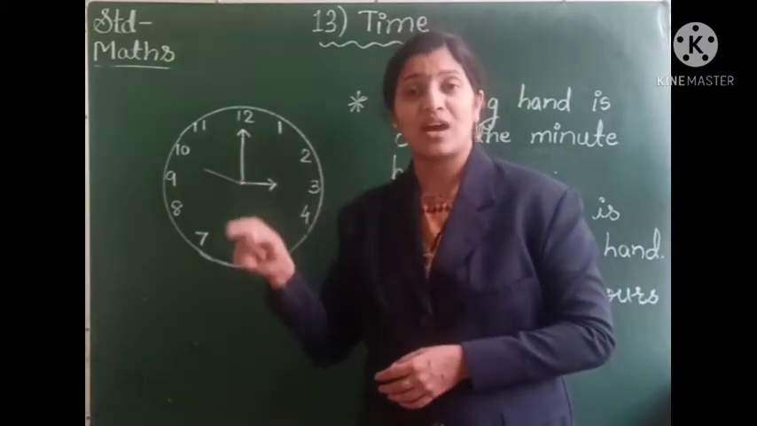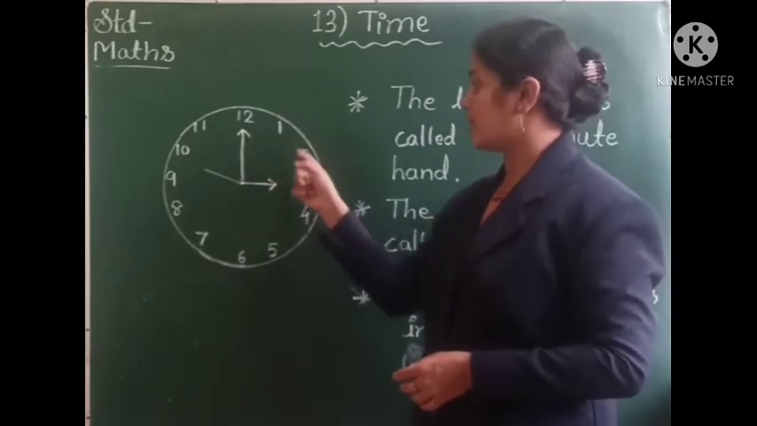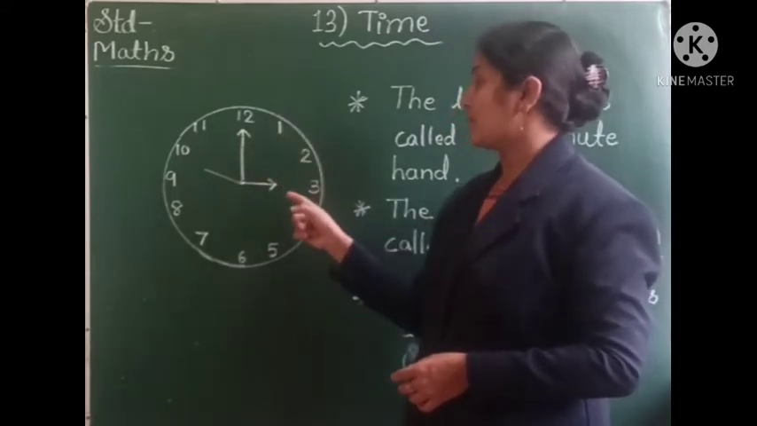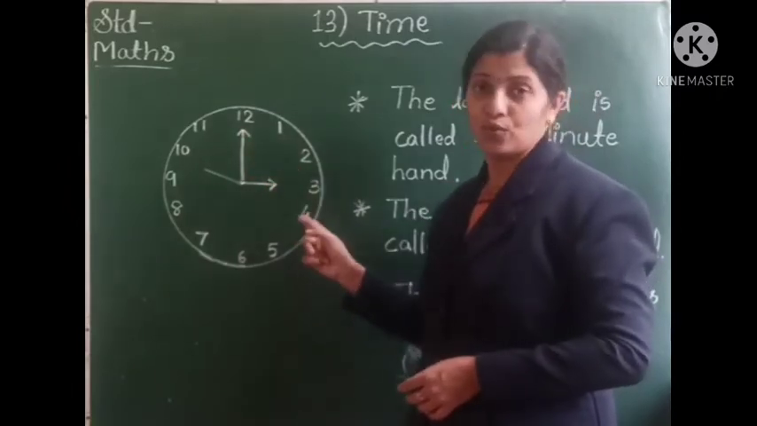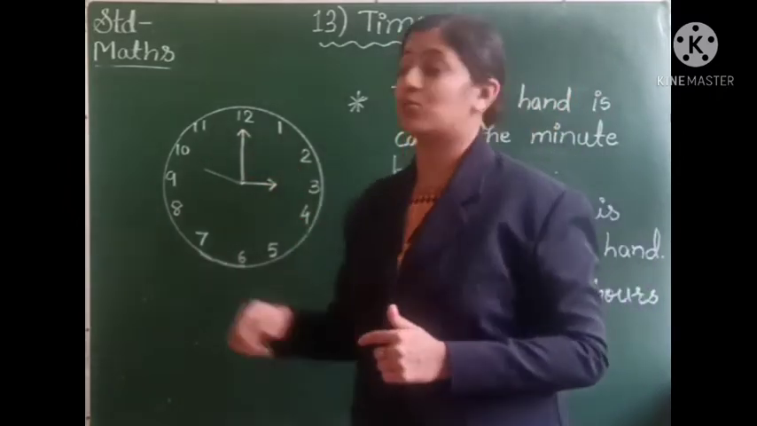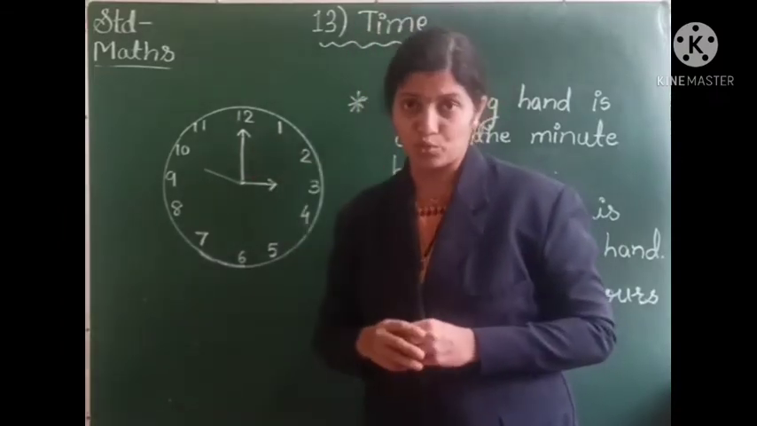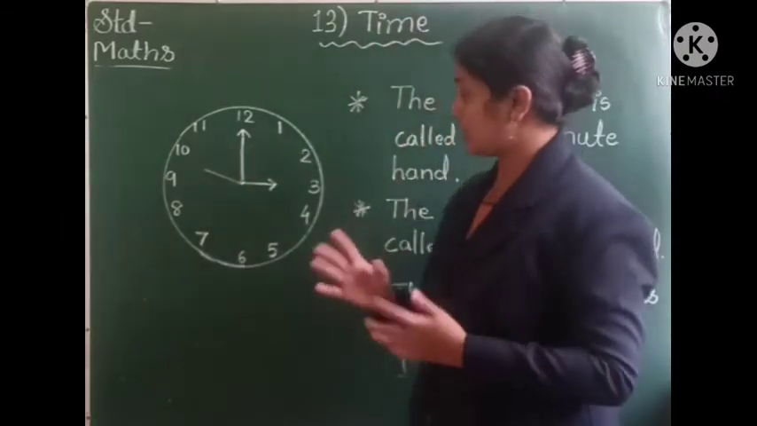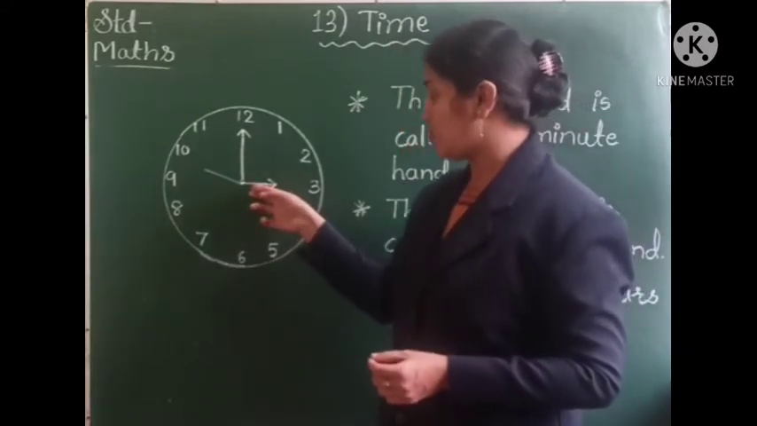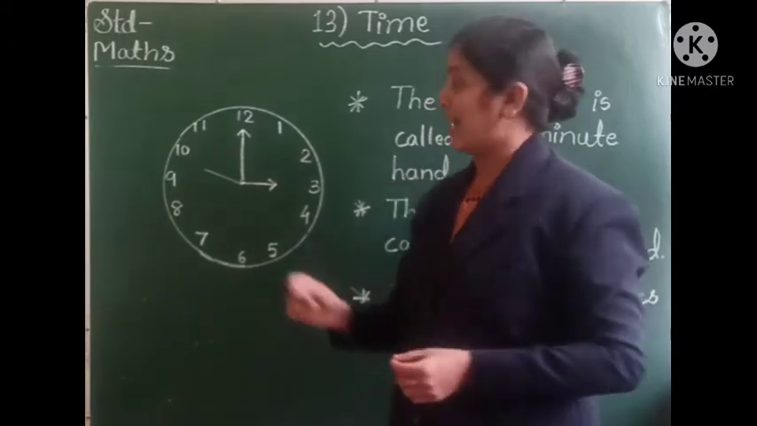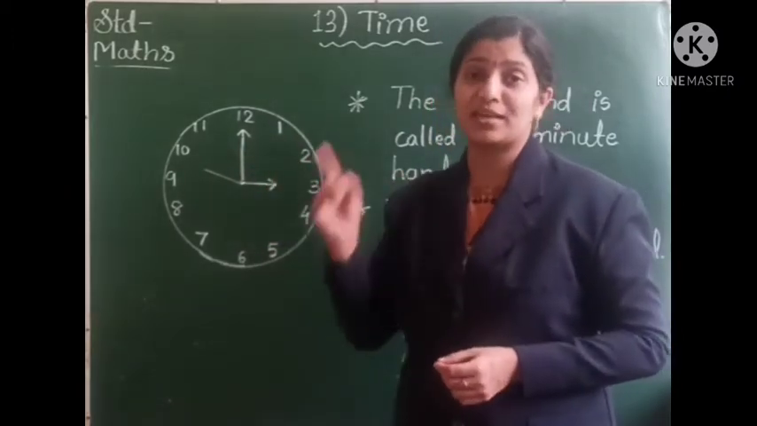That is 1 hour gets completed, and this 3 will be slightly moving along with the minute hand, and when it finally reaches 12, it will come up to 4. So this is the way the minute hand and the hour hand keep on moving. Just keep in mind that the number at which the short hand is pointing is the hour, and the number at which the long hand is pointing are the minutes.